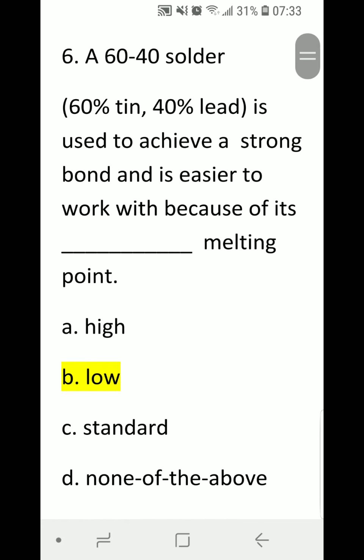Number 6. A 60-40 solder or 60% tin, 40% lead is used to achieve a strong bond and is easier to work with because of its blank melting point. A high, B low, C standard, or D none of the above. Correct answer is B low.